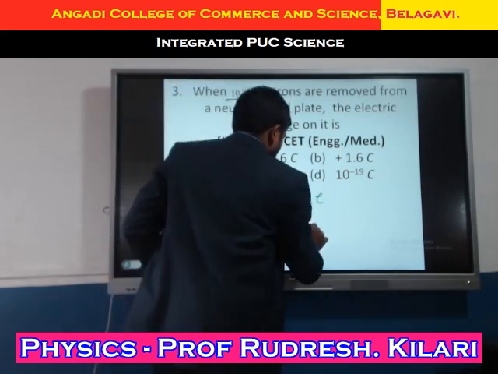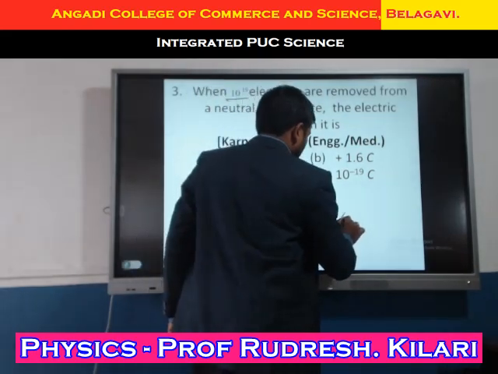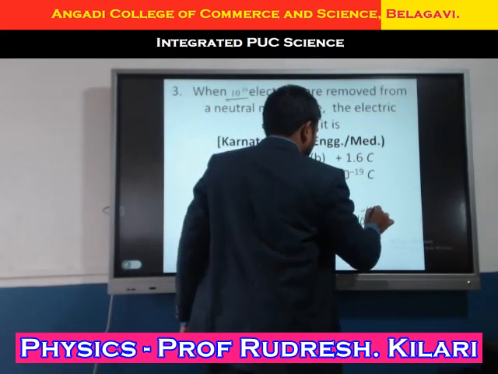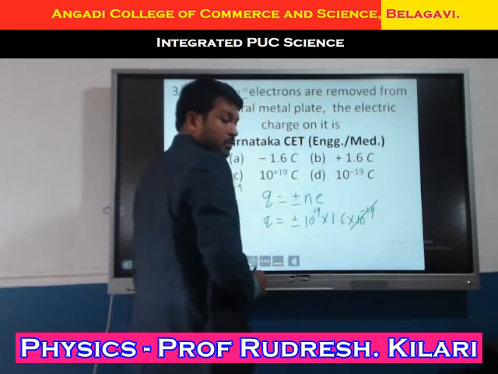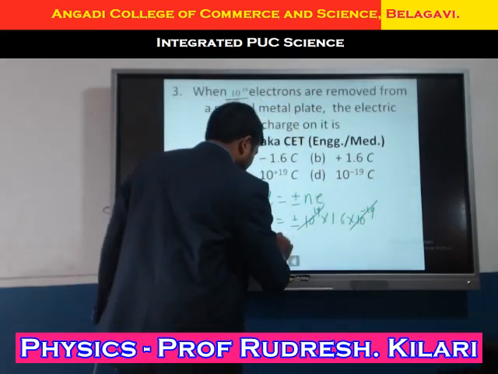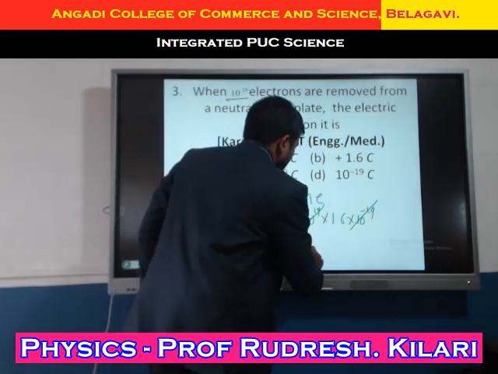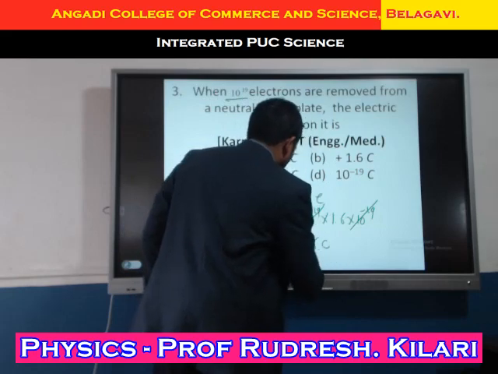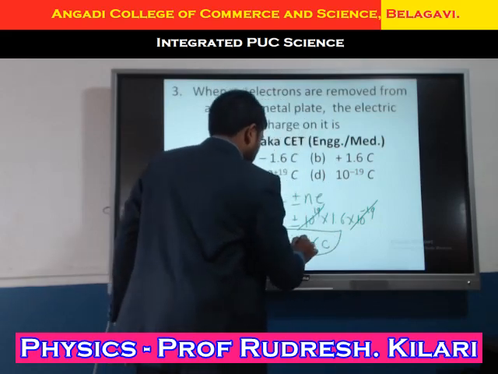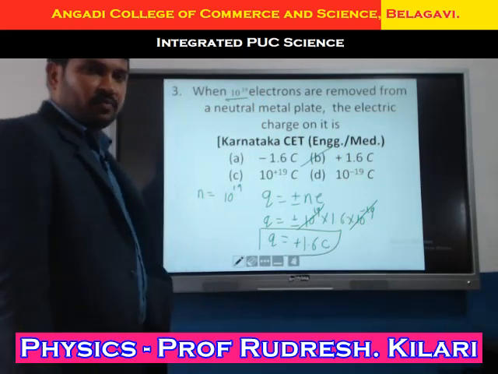That is 10 to the power of 19 into 1.6 into 10 to the power of minus 19. The 10 to the power of minus 19 and plus 19 get cancelled. Minus into minus is plus, so we get only positive 1.6 coulomb. Answer is 1.6 coulomb.